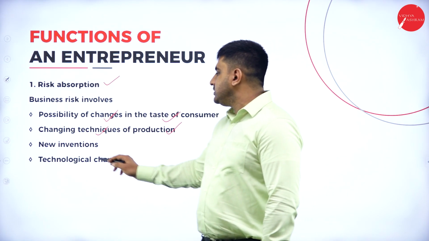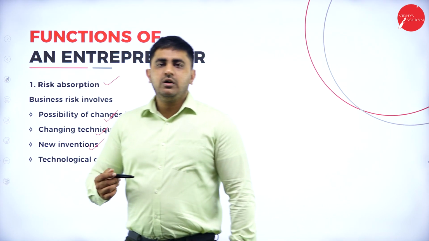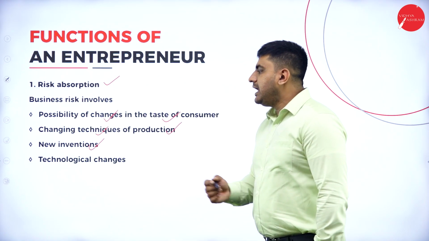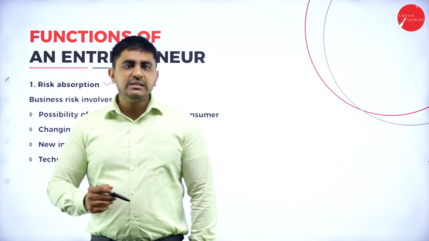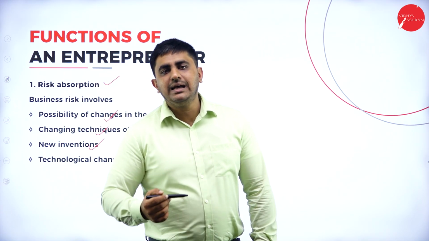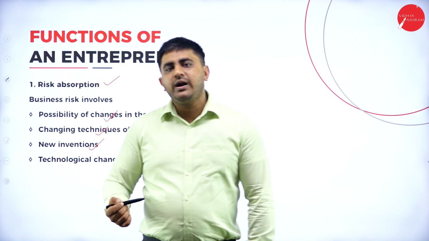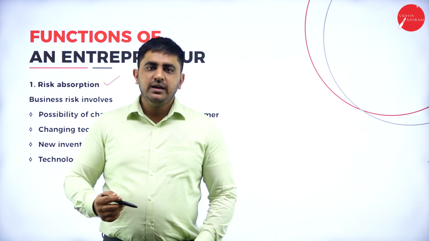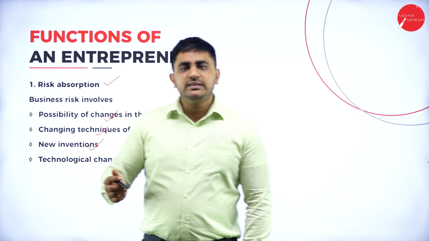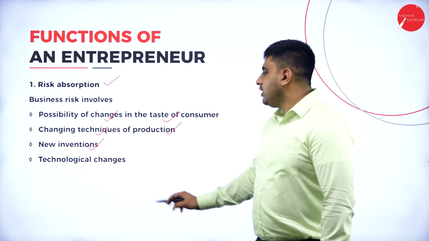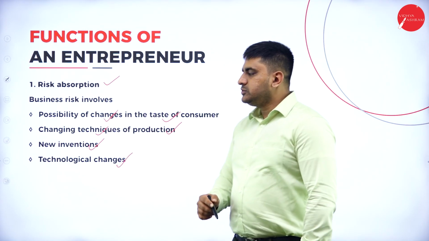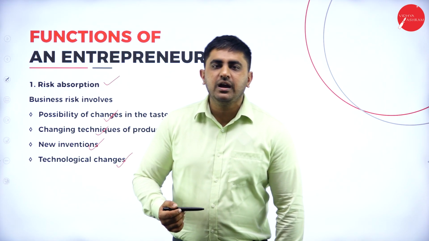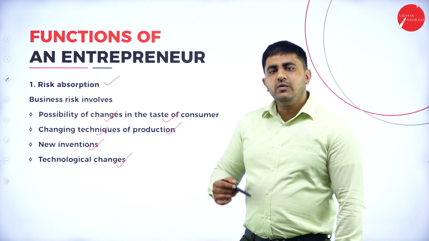Next is new inventions. What does this mean? Here you have come out with a very good product and your product is of very good quality and people are opting for your product. Now what happens? All of a sudden some new invention has happened. Some new similar type of product has been invented. All the customers who are buying your product go for the newly invented product. So that risk is always there. Then technological changes. What does this mean? Basically in today's world, the technology that is prevailing today becomes outdated tomorrow. So there is always a risk.